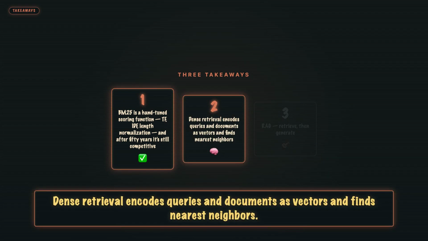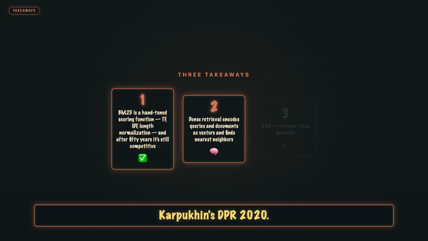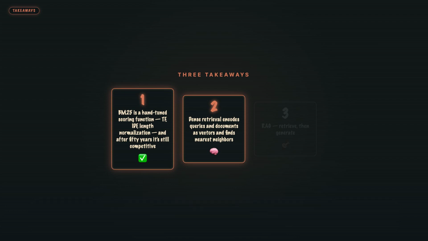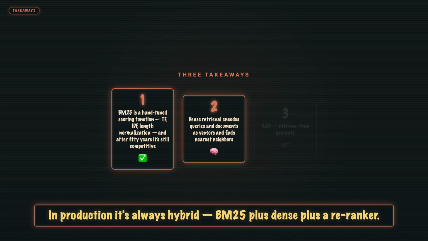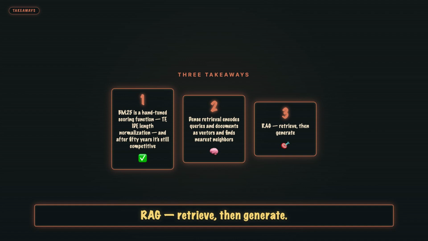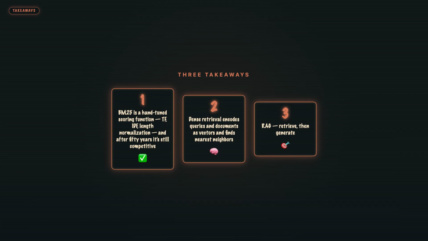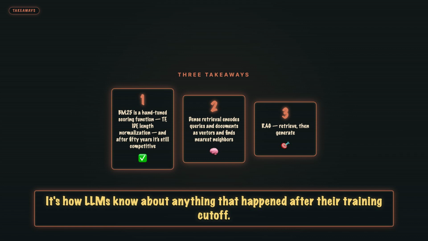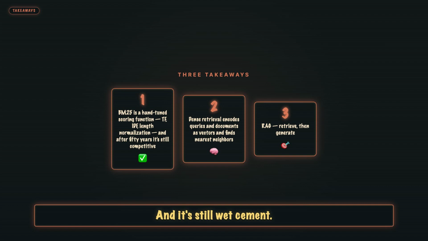2. Dense retrieval encodes queries and documents as vectors and finds nearest neighbors. Karpukhin's DPR 2020 handles semantic matches BM25 misses. In production, it's always hybrid: BM25 plus dense plus a re-ranker. 3. RAG: retrieve, then generate. Lewis 2020. The pattern behind every citable chatbot. It's how LLMs know about anything that happened after their training cutoff. And it's still wet cement.